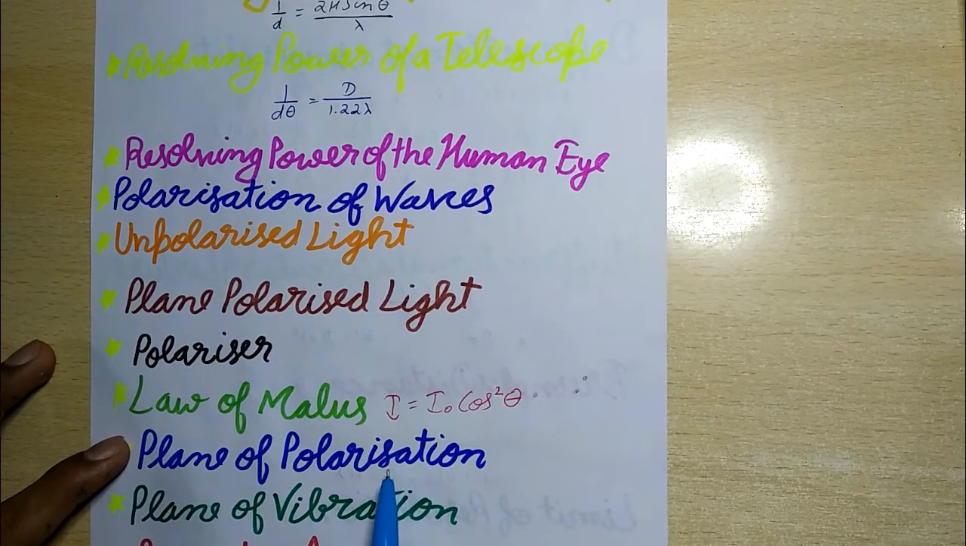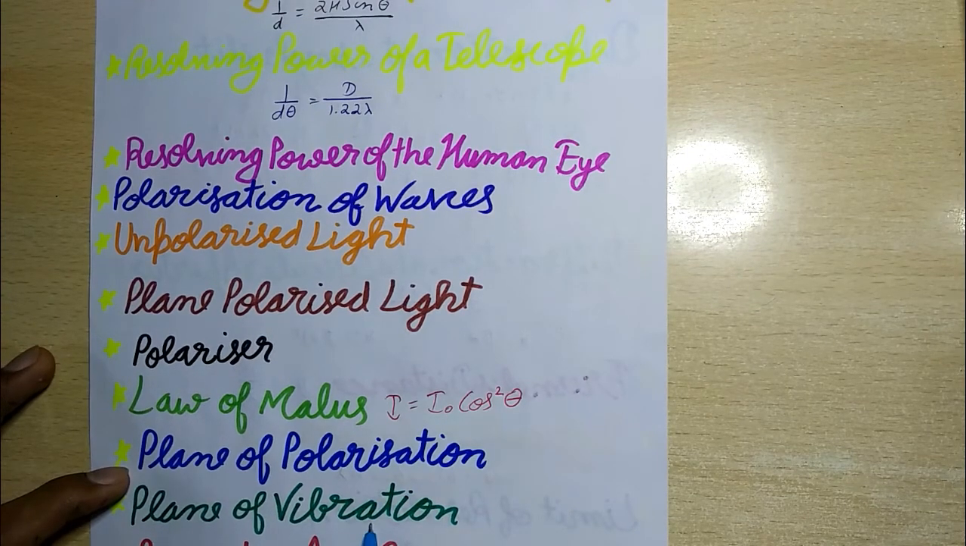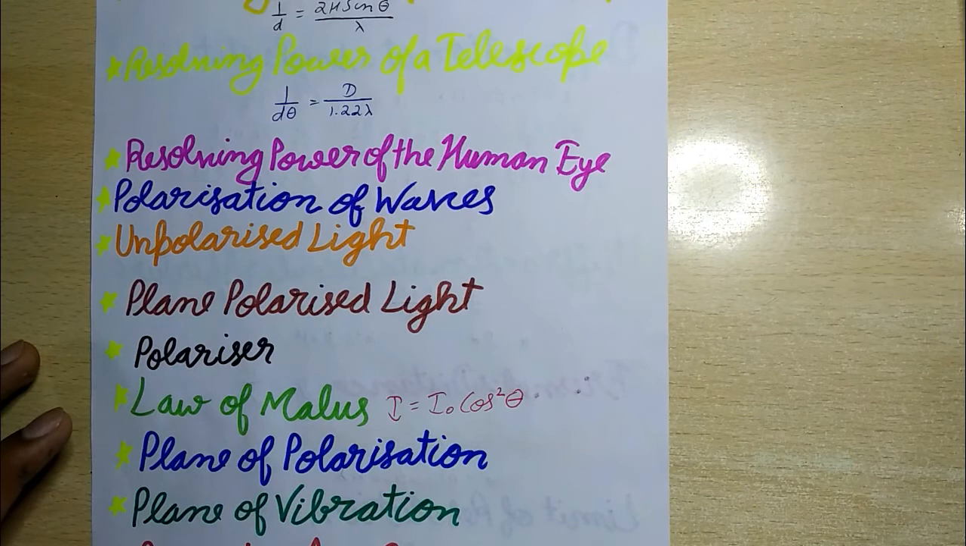Now next is plane of polarization. The plane passing through the direction of wave propagation and perpendicular to the plane of vibrations is called the plane of polarization. Plane of vibration: the plane containing the direction of vibration and the direction of wave propagation is called the plane of vibration.